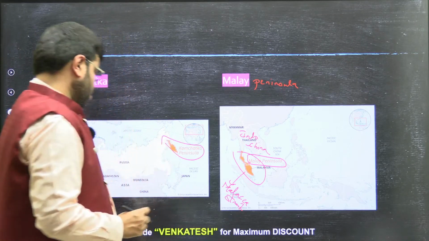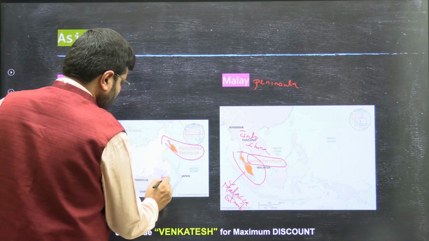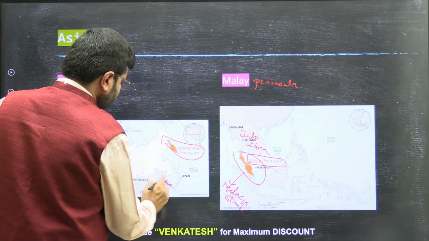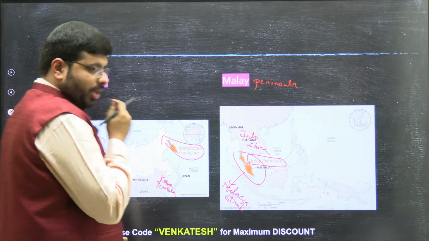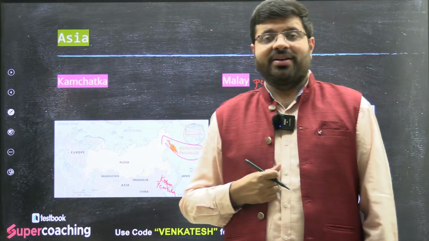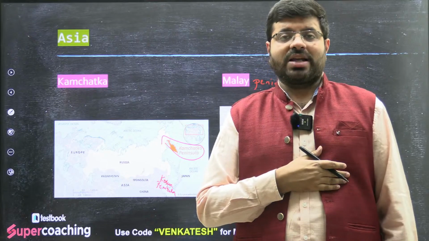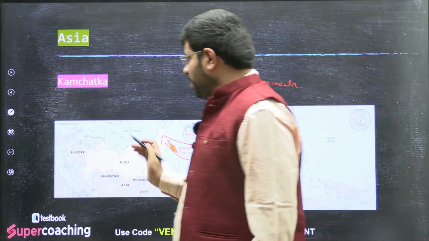Russia. And you have the Korean Peninsula. This is the Korean Peninsula, very near to Japan, right? You do find the Korean Peninsula, North Korea, South Korea, the 38-degree line which separates North Korea and South Korea. Such questions can definitely be asked.